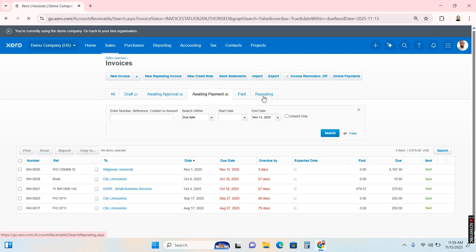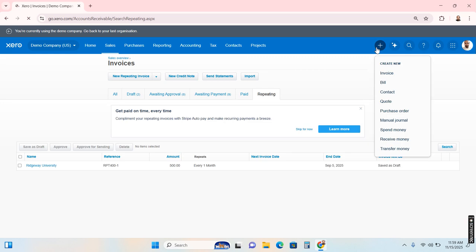This plus sign is where, just like QuickBooks Online, we create an invoice. We can create an invoice from here, a bill, and a contact, whether a vendor or a customer. We can create a quotation and a purchase order from here. We can enter a journal entry or adjusting entry.